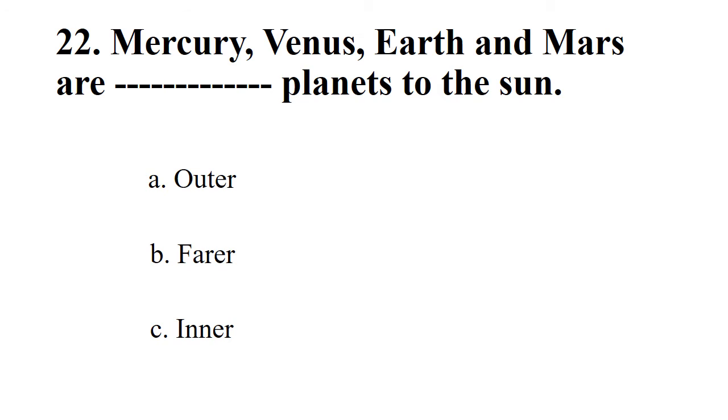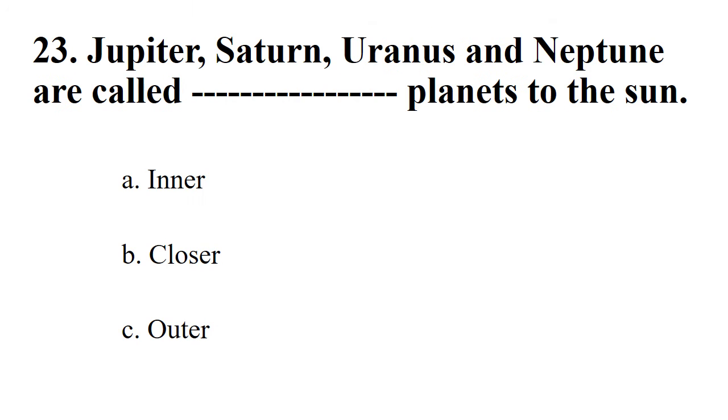Next. Mercury, Venus, Earth and Mars are dash planets to the Sun. Options: outer, farer, inner. The right option is inner. Next. Jupiter, Saturn, Uranus and Neptune are called dash planets to the Sun. Options: inner, closer, outer. The right option is outer.